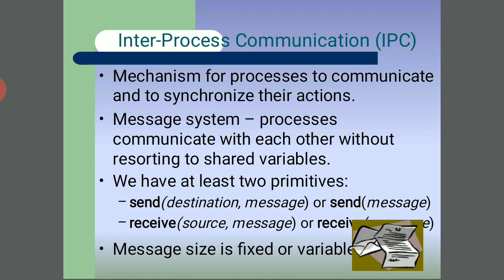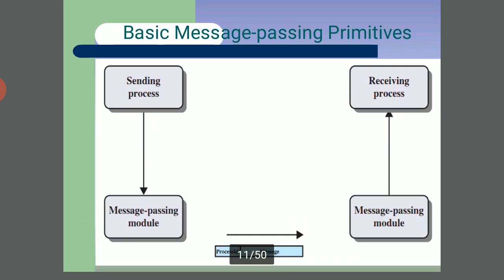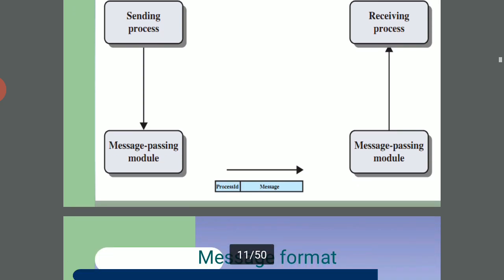The message size is fixed or variable. In the basic message passing primitives, there is a sending process and a receiving process, each with a message passing module.